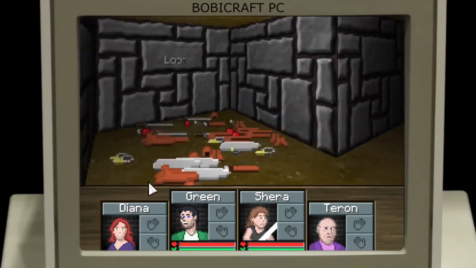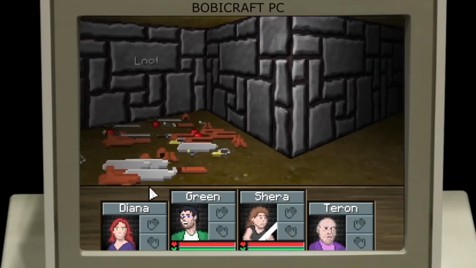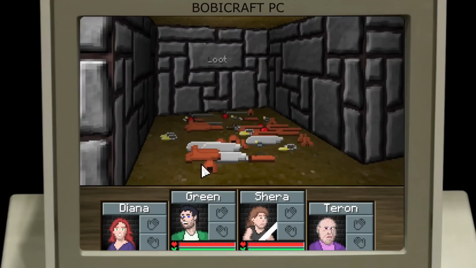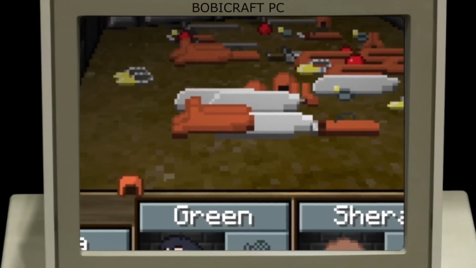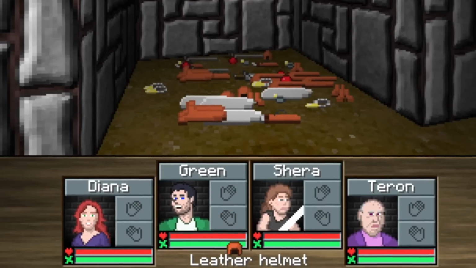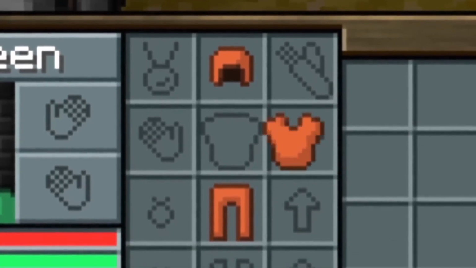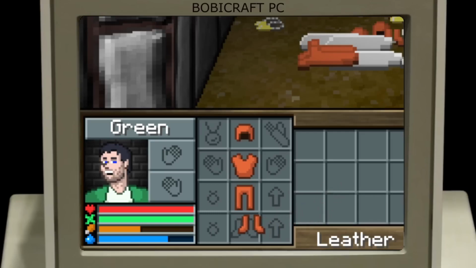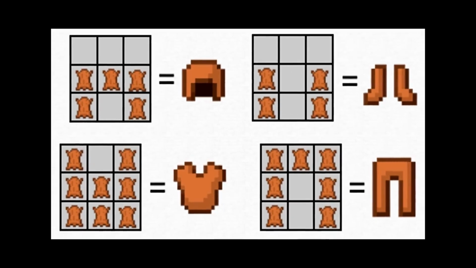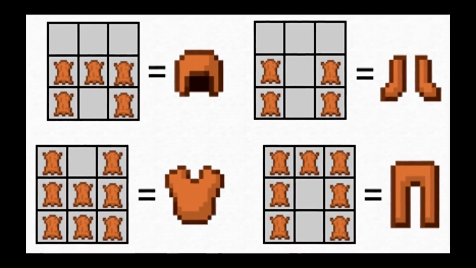If we go a little further from the main menu, here are the items and armor to be able to equip ourselves. And here the interesting part begins. We can appreciate the Leather armor. I can place it on a character, as you can see on the screen, and so I can equip myself. Surely all this sounds very familiar to you. The Chambered Leather armor is exactly the same as the Minecraft Leather armor and its first textures.